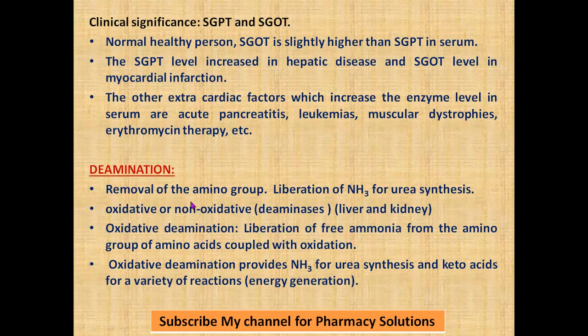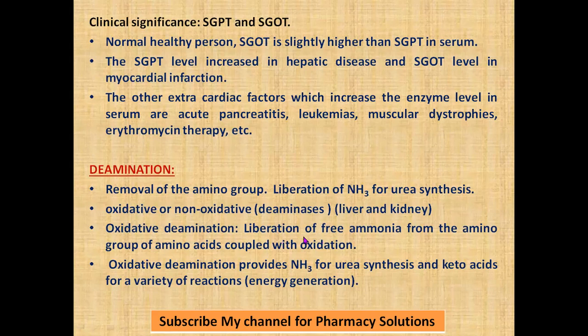As the name indicates, deamination is the removal of the amino group. So there will be liberation of toxic ammonia, which is detoxified by the urea cycle to form urea. Two types of deaminations are there, oxidative and non-oxidative. The enzymes involved are deaminases. These occur in the liver and kidney.